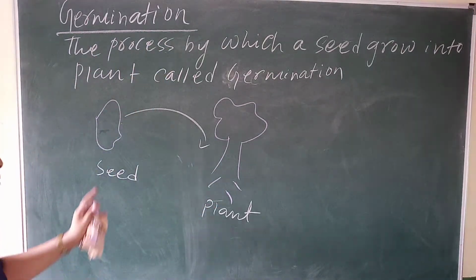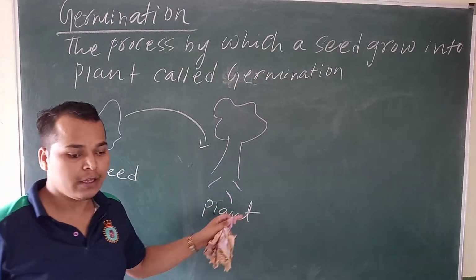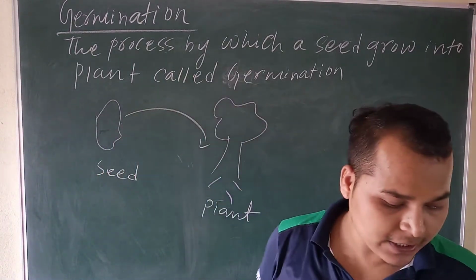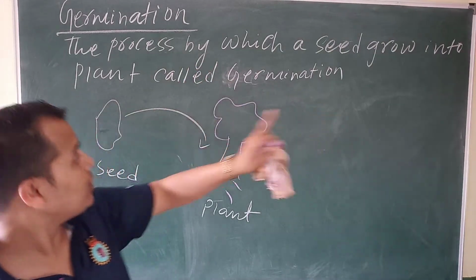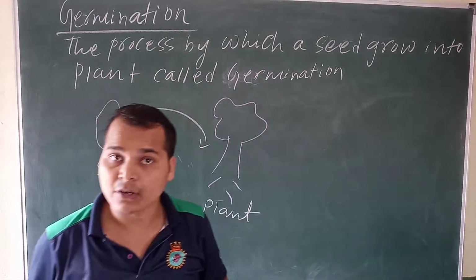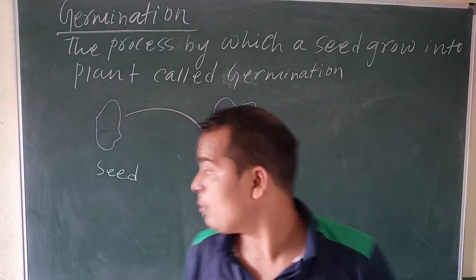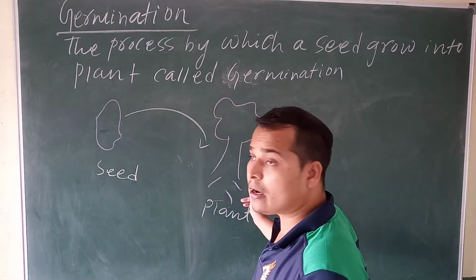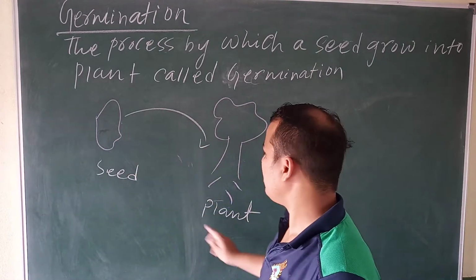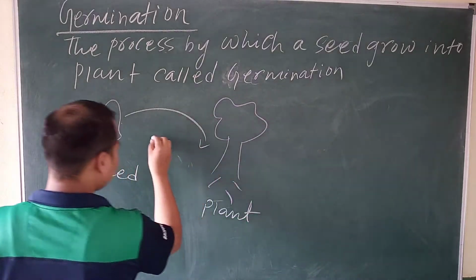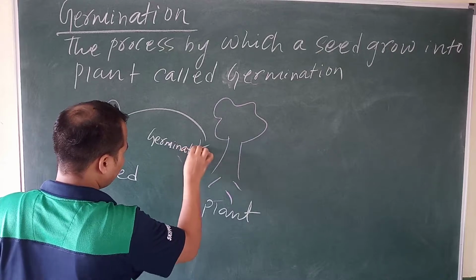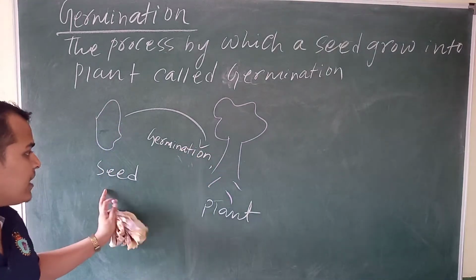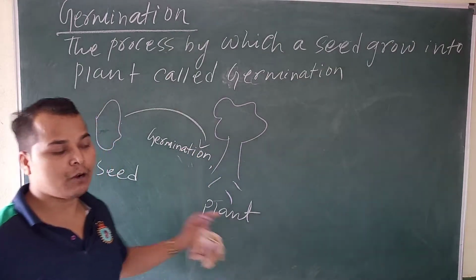The process by which a seed grows into a plant is called germination. Germination idea over. From seed to plant, seed to plant is called germination. What is this? Germination. So seed to plant is called germination.